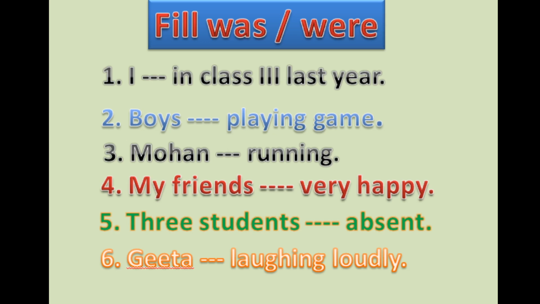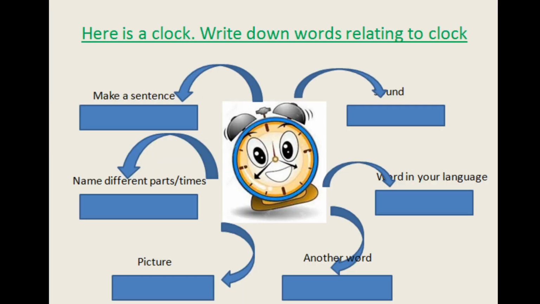My friends were very happy. And next, three students. How many? Three. It means students are plural. That's why use were here. Three students were absent. Geeta is only one girl. That's why we use what here? Was. Geeta was laughing loudly. Is it clear to you? So again I'll tell you: with I, he, she, it, use was. And with you, we, they, use what? Were. Come on, next one.